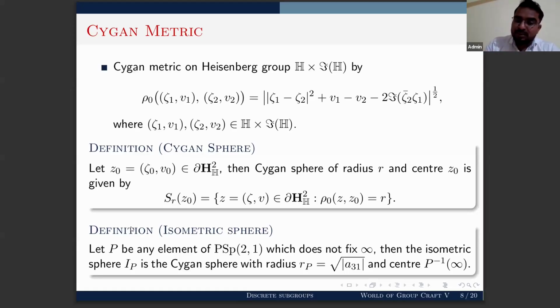Why am I defining this isometric sphere here? Because in complex and quaternionic hyperbolic spaces there are no totally geodesic real hypersurfaces, so constructing fundamental domains is very challenging in these spaces, and we use these isometric spheres, which are boundary bisectors, for constructing fundamental domains.